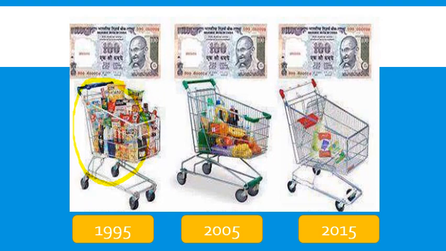In 2005, if I take the same 100 rupees, I get this much of commodity. In 2015, if I take the same 100 rupees, I can buy only this much of commodity. What is happening? The amount of commodity that I am purchasing is reducing from decade to decade, or from time to time. And when I ask any student or any common man, they immediately say that the value of money is reducing.